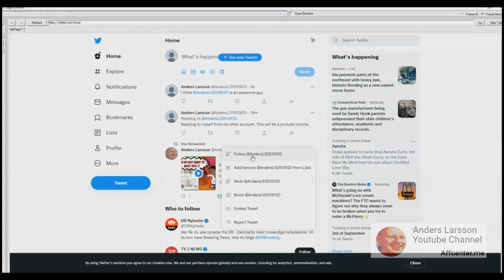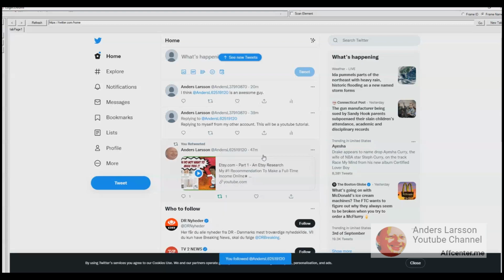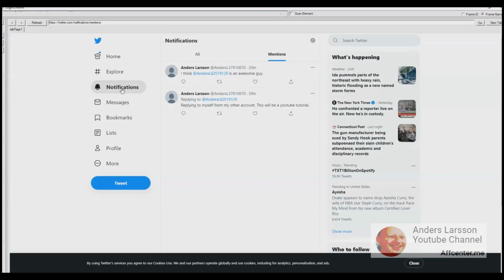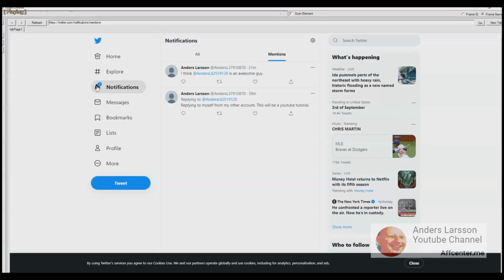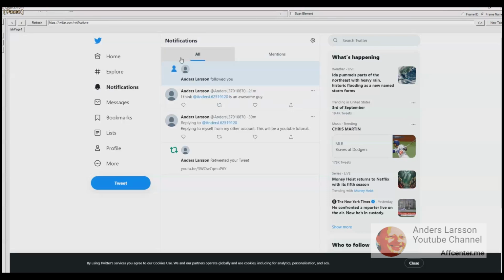So let's follow my real account from my demo account, and at the bottom in the center you can see a message that I am now following my real account. So let's check my real account and see if I see something in the notifications. Sometimes you have to refresh the page to see any updates. Then I click notifications and I couldn't see anything, so I clicked the All tab, and now I can see that I follow myself. Yeah, I got a new follower and I'm following myself.